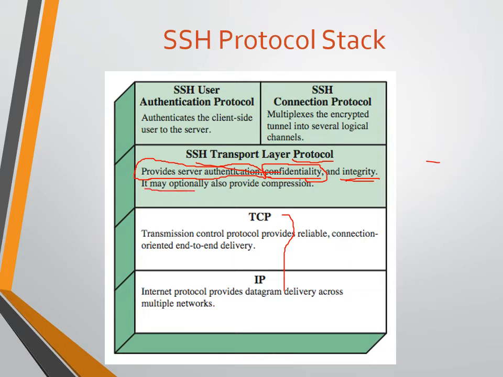It may optionally also provide compression. Compression is a very simple technique. When the size of the data that we are transferring is too large, we need to reduce the size. So the SSH transport layer protocol provides almost all the services which are provided by SSL or TLS.